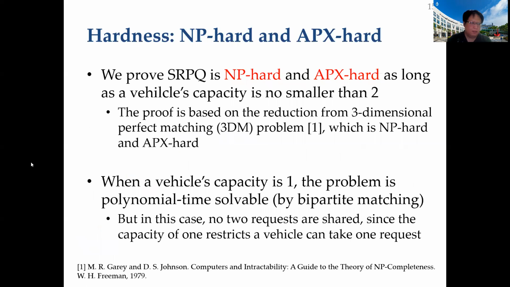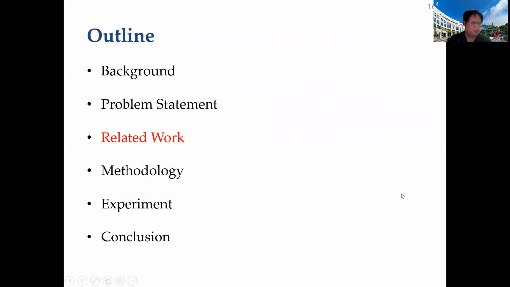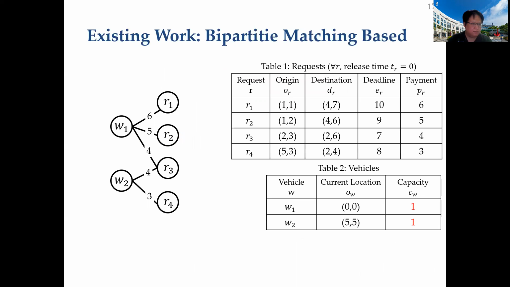optimal. Although an optimal solution can be easily found in a small instance, we prove it is NP-hard and APX-hard as long as the vehicle's capacity is no smaller than 2. The only special case, when all vehicles' capacity is 1, is polynomial time solvable with bipartite matching. Quite a lot of existing solutions are designed based on the idea of bipartite matching, which will be briefly introduced next. We'll start with this special case where a vehicle can serve only 1 request.